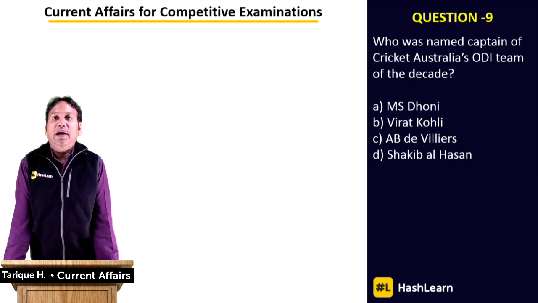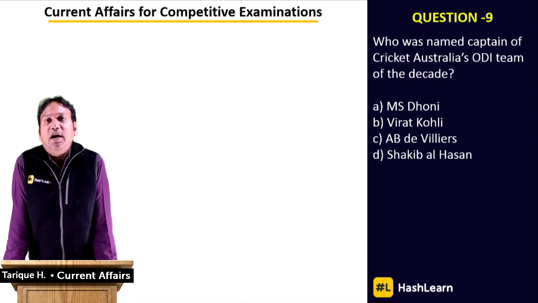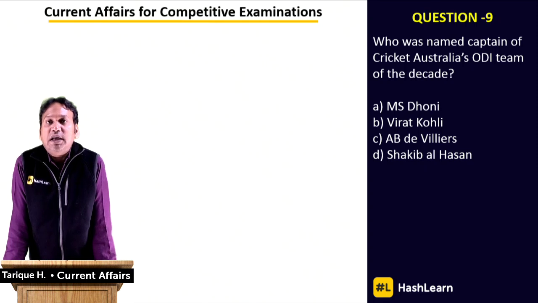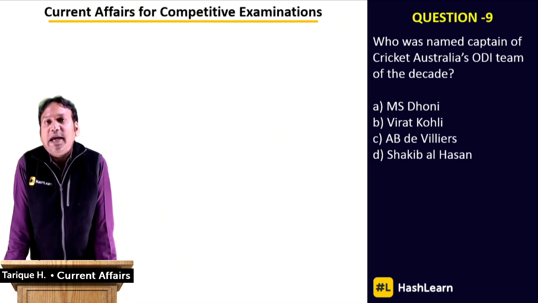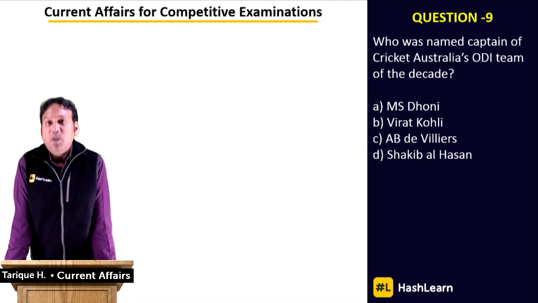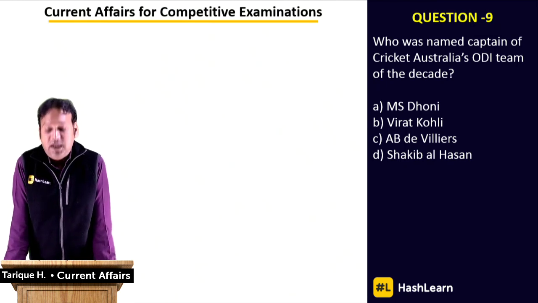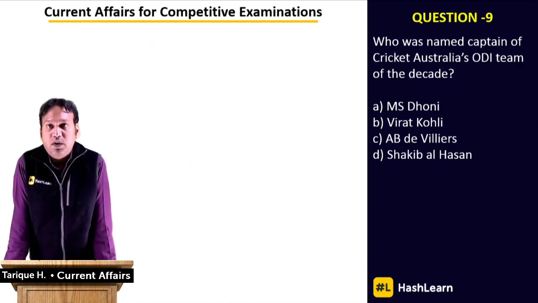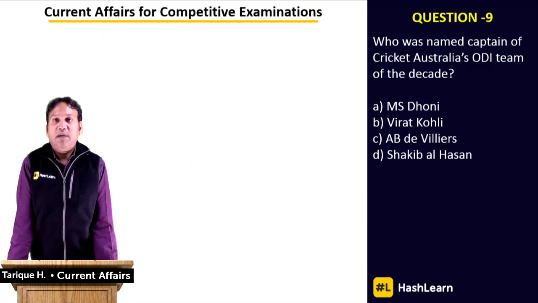So, at the end of the previous decade, the end of 2019, it's the end of the last decade, and now it's the beginning of the new decade for you. At the end of the decade, a lot of teams of the decade and captains of the decade were announced in Australia. And the question here is about who was named captain of Cricket Australia's ODI team of the decade. Options in front of you are MS Dhoni, Virat Kohli, AB de Villiers, Shakib Al Hasan.